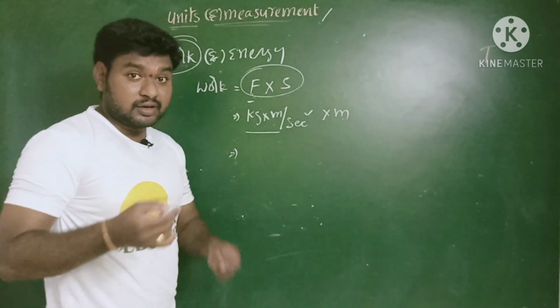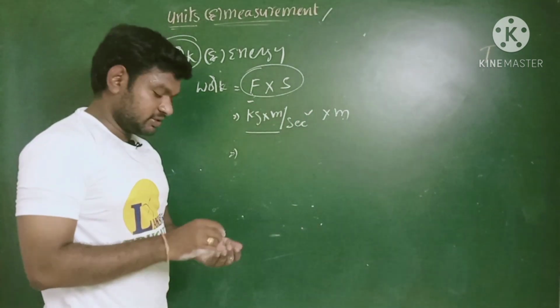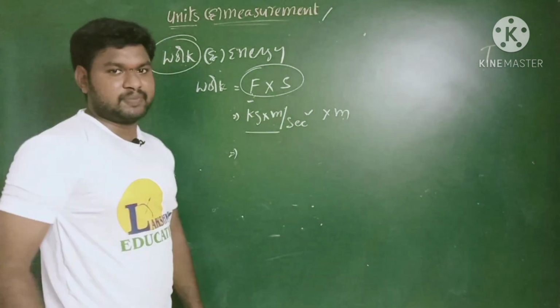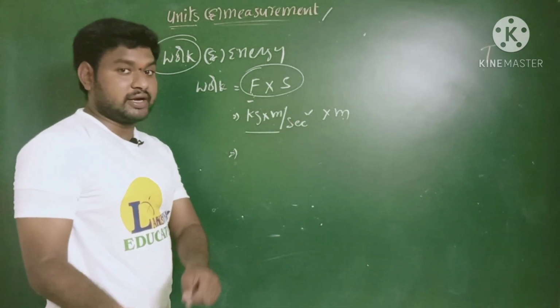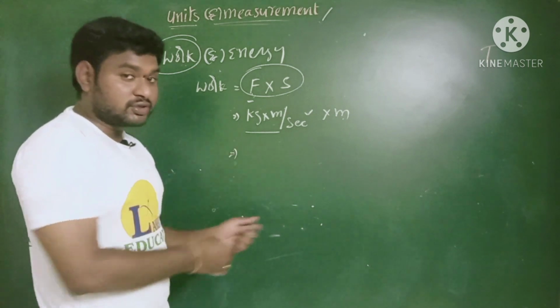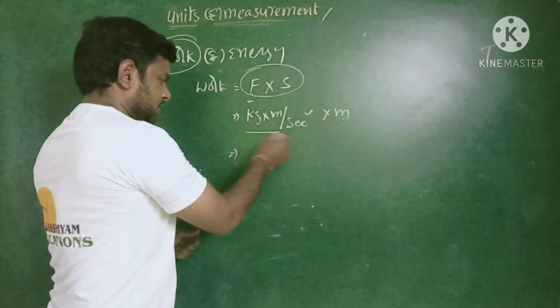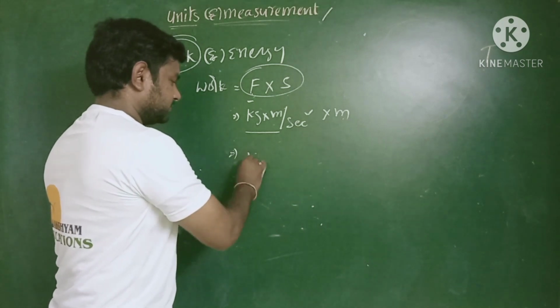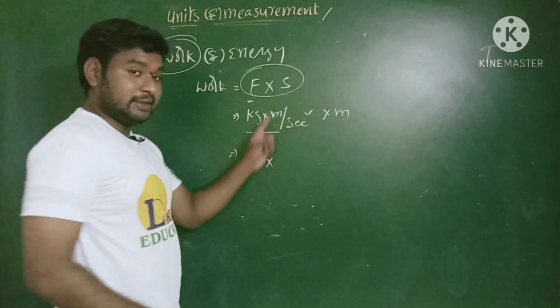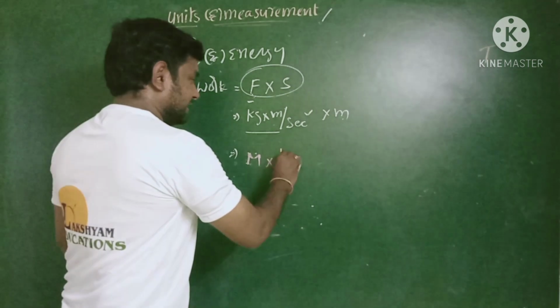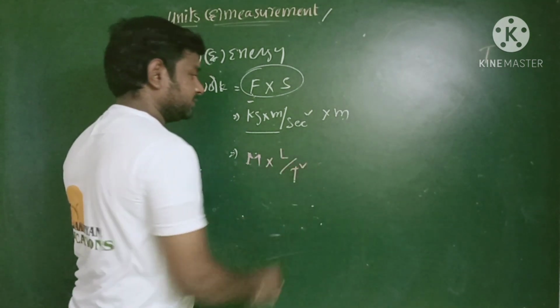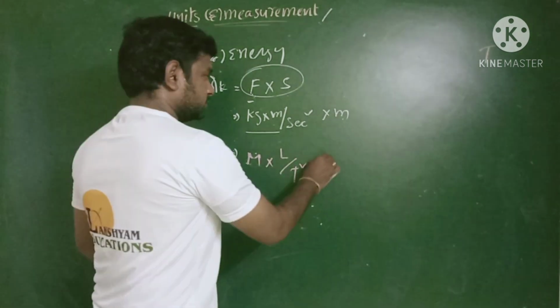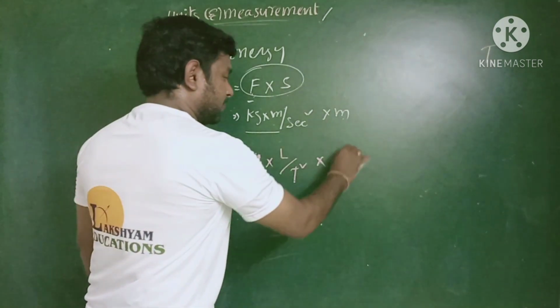So now we try to derive the dimension formula for this one, right? In the previous part I already told you the dimension formula for the force. Kilogram, that means mass, into meter per second square, that means L by T square, into length only, that means L power 1.